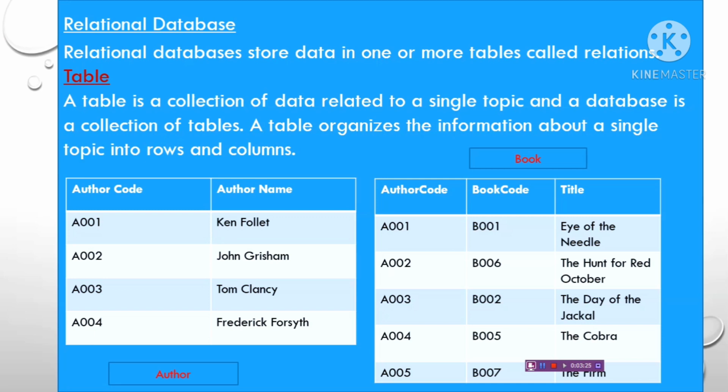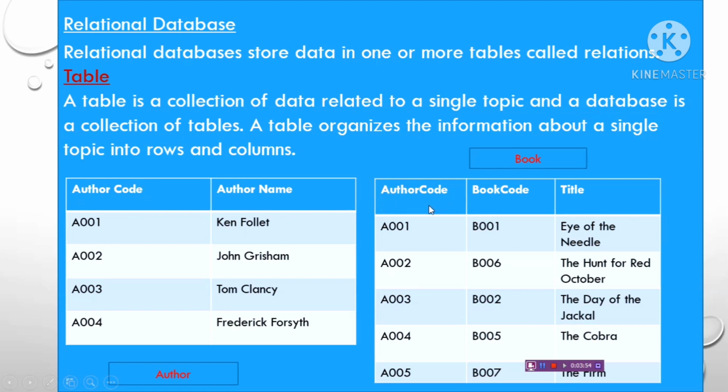You can see here both tables: one is the author table and one is the book table. A table is a collection of data related to a single topic and a database is a collection of tables. Here, both the tables are related by a common field, that is the author code. You see author code here and author code here.